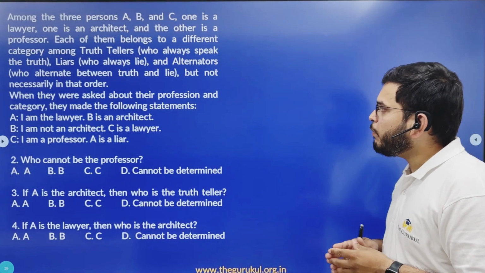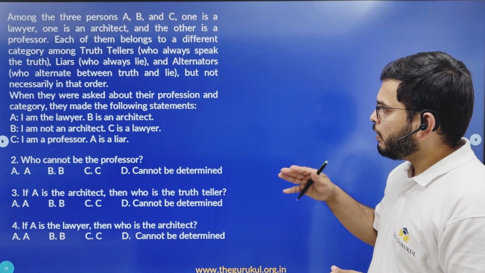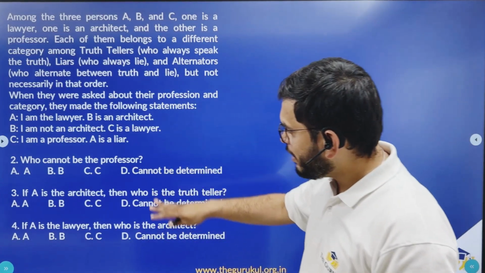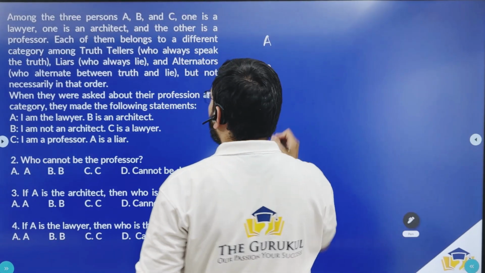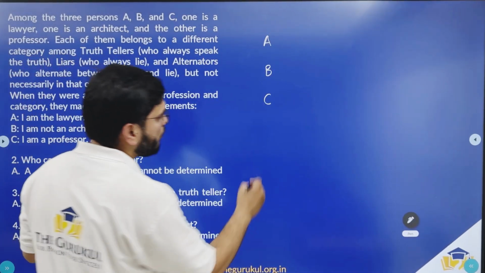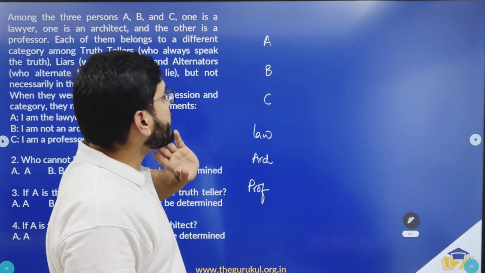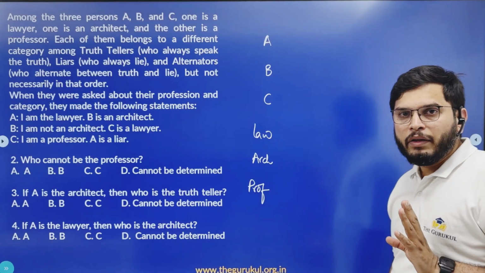Now, when they were asked about their profession and category, they made the following statements. We are given two statements made by each of A, B, and C, and we are asked three questions. So A, B, and C, and what are the professions? Lawyer, architect, and professor. And we know that one of them is a truth teller, the second one is a liar, and the third one is the alternator.